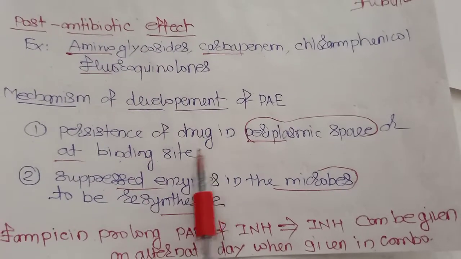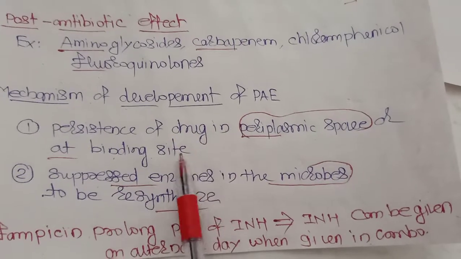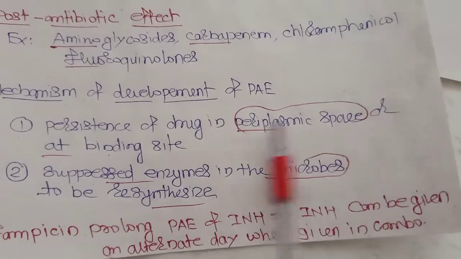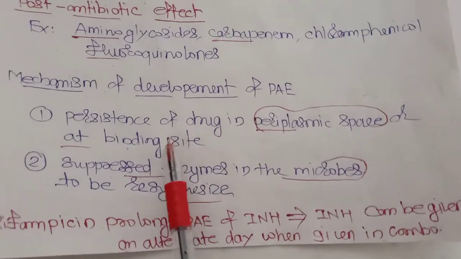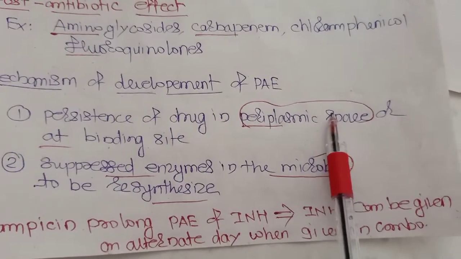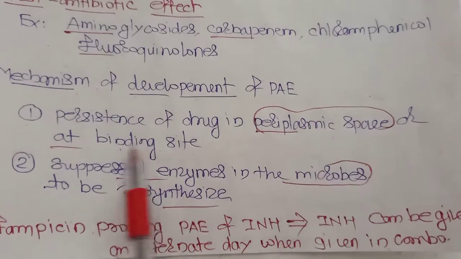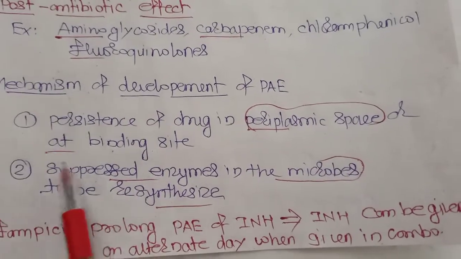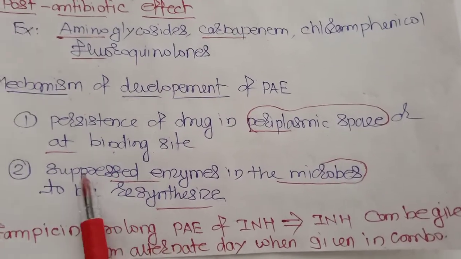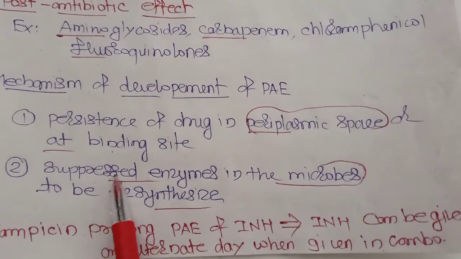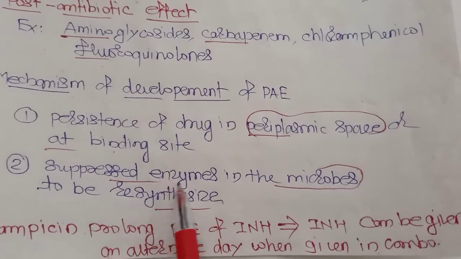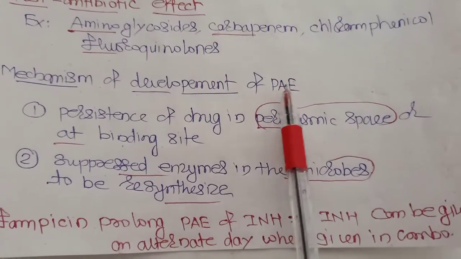Now what is the mechanism of development of this post-antibiotic effect? Either there is a persistence of drug in the periplasmic space or at the binding site. Why is there a post-antibiotic effect? Because that drug will remain in the periplasmic space or at the binding site, or due to the time needed for the suppressed enzymes in the microbes to be resynthesized. And in that particular period, there is a development of post-antibiotic effect.